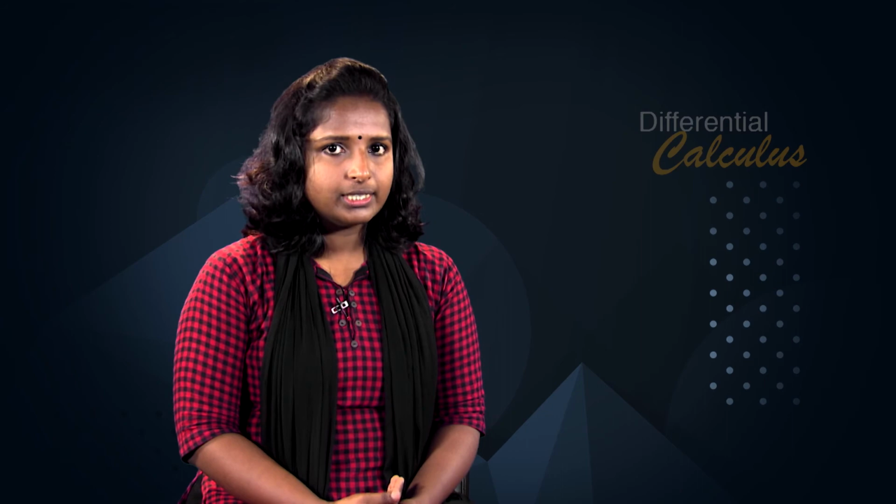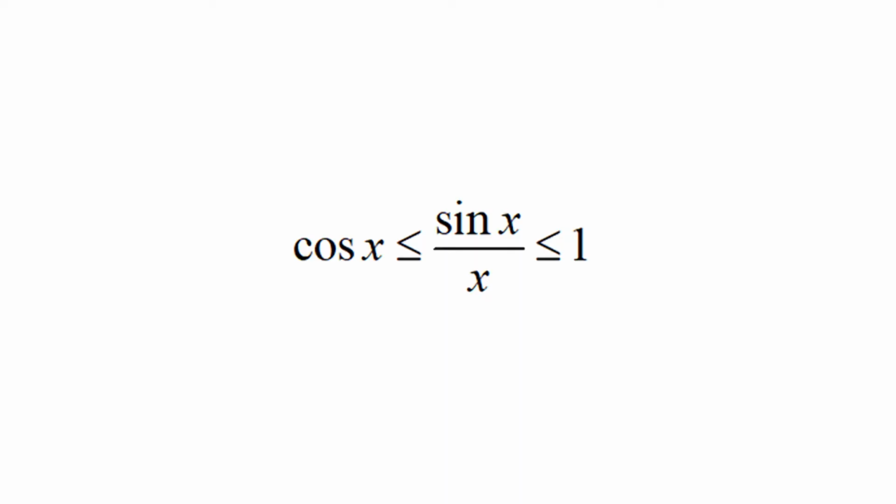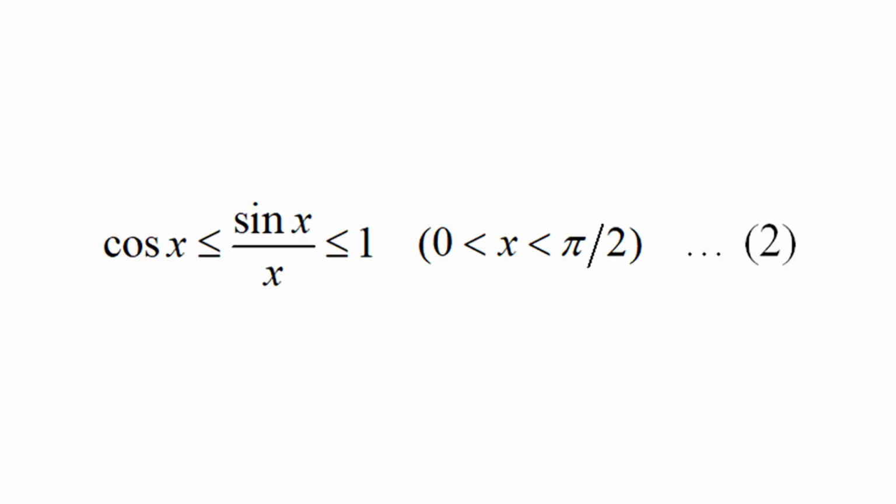Now, taking reciprocals reverses the inequality. So, we obtain cos x ≤ sin x/x ≤ 1. That is, cos x ≤ sin x/x ≤ 1, for 0 < x < π/2, equation 2.